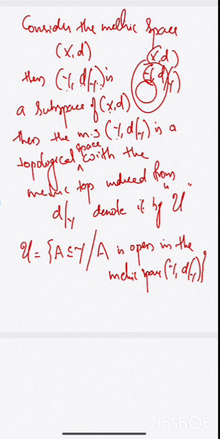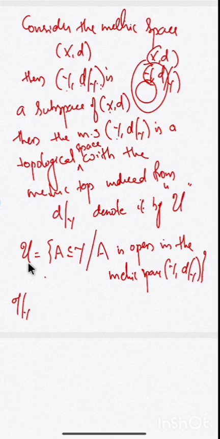Okay. Now we have to actually prove that the restricted topology tau restricted to Y, which is also a topology on Y, is metrizable. That means we have to get a metric on Y such that tau restricted to Y is derived from the metric on Y. Now we have a metric D restricted to Y on Y, and the topology derived from D restricted to Y is denoted by U.